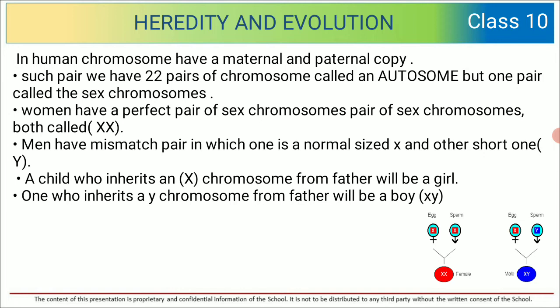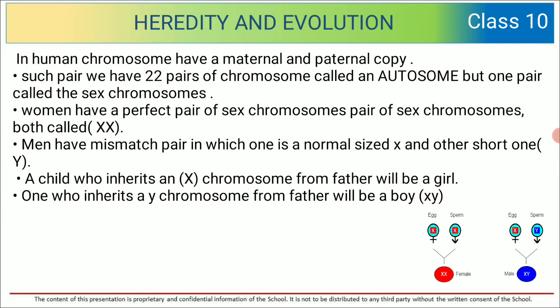So, in humans, chromosomes have a maternal and paternal copy. Maternal and paternal copy itself tells us that we get chromosomes from parents, that is from the mother as well as from the father. Such pairs we have 22 called autosomes, but one pair is called the sex chromosome. So there are 22 pairs of autosomes and one pair of sex chromosomes.